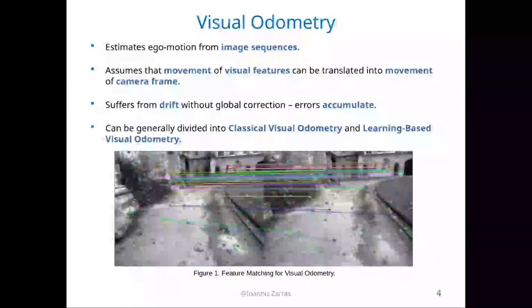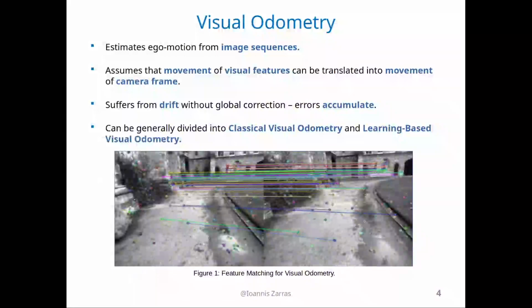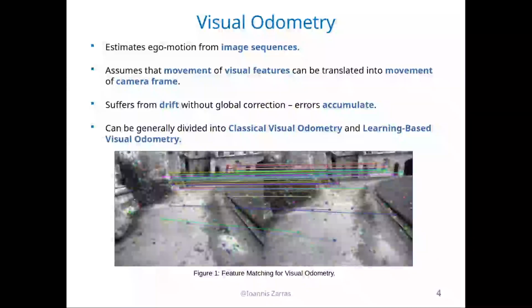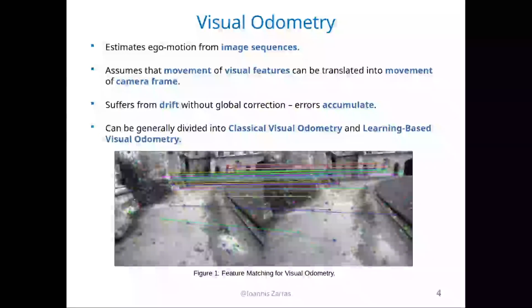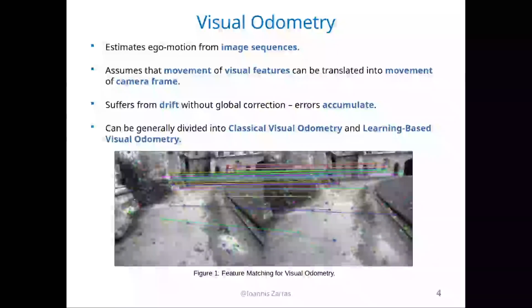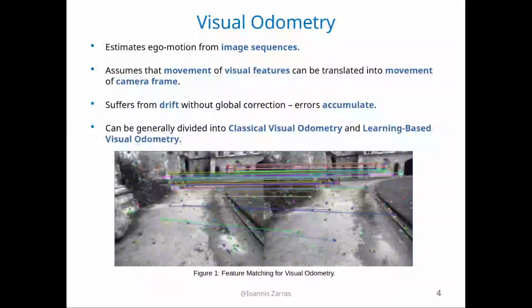So, what exactly is visual odometry? Visual odometry estimates this relative movement or ego motion from image sequences. It assumes that movement of visual features can be translated into movement of the camera frame. So if the features move to the left, that means that our camera moved to the right. Visual odometry inherently suffers from drift if no global correction techniques are implemented, because errors accumulate over time. Visual odometry can be generally divided into classical visual odometry and learning-based visual odometry.